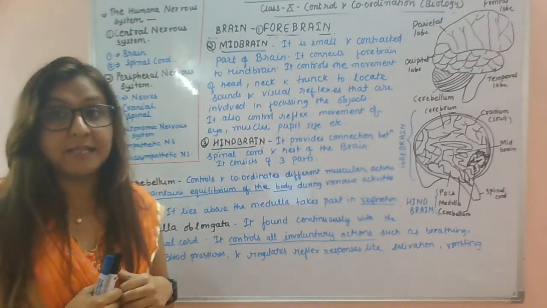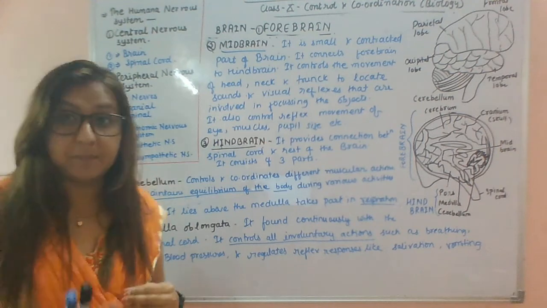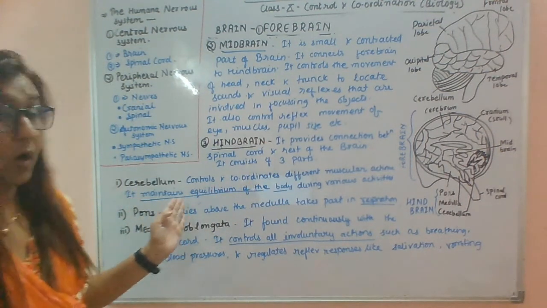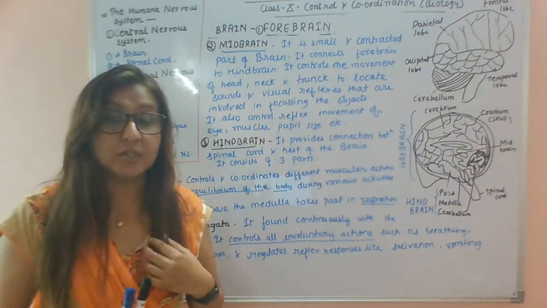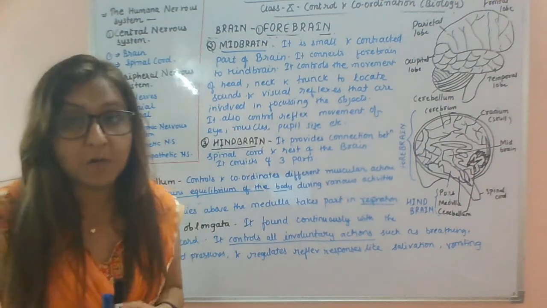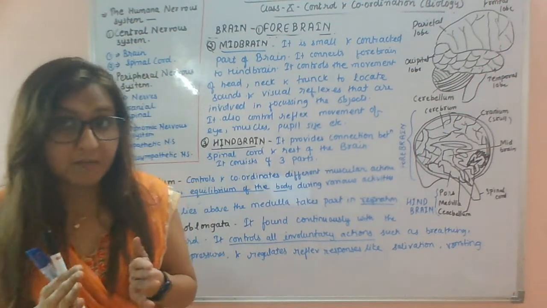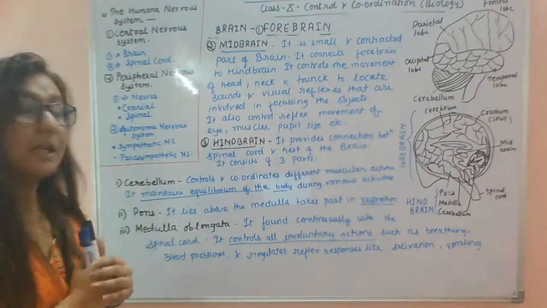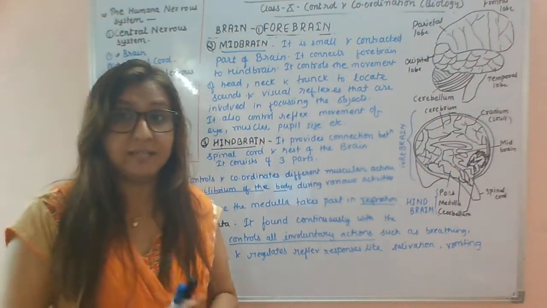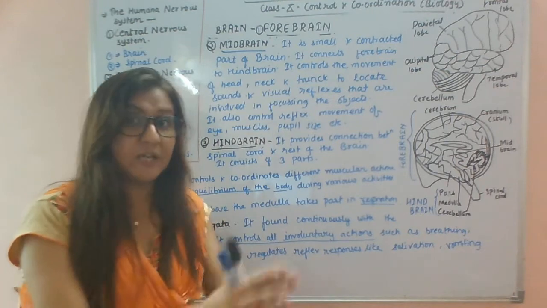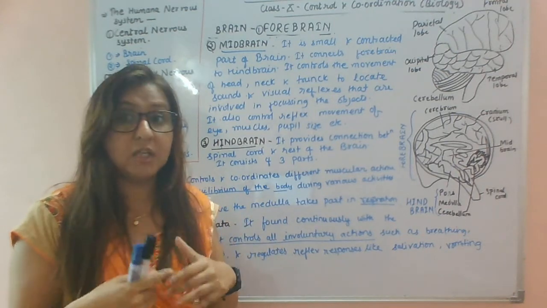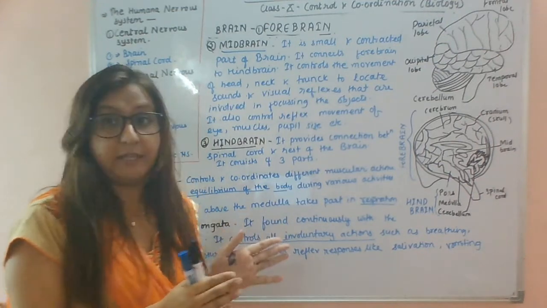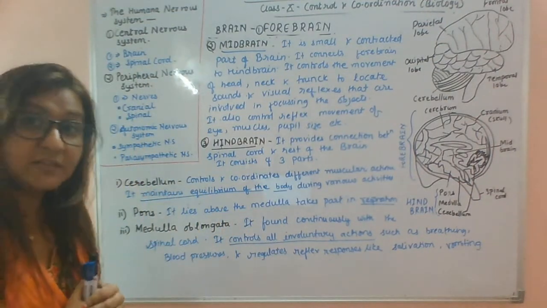First we will study the cerebellum. What are its functions? It controls and coordinates different muscular actions, and it regulates the equilibrium of your body. Equilibrium means, for example, walking straight. It maintains the equilibrium of your body during various activities, like walking straight or drinking water. That is the function of the cerebellum.